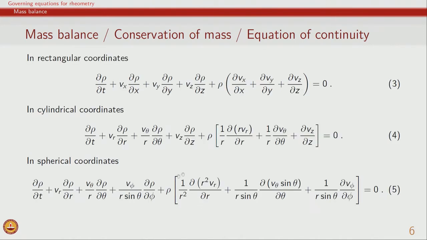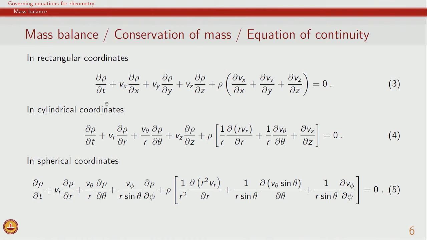Many of the materials that we investigate, either macromolecular systems or multi-phase systems, generally are incompressible, and therefore, the overall mass balance for most rheometric flows is divergence of velocity 0. If we look at the overall equation in terms of the 3 coordinate systems which we will most commonly use, the continuity equations are given as follows. So, in rectangular coordinates we have the terms, and in cylindrical coordinates we have to be always careful about the additional terms which are there because of the curvilinear nature of these coordinates.